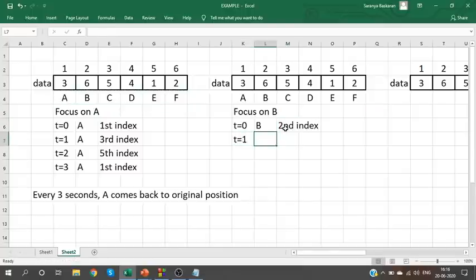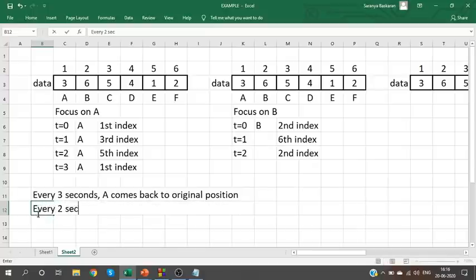After 1 second, from the second index, it will go to the sixth index, right? After 2 seconds, it is now standing at the sixth index. From the sixth index, it goes back to the second index. So what do you observe? B comes back to the original position every 2 seconds.